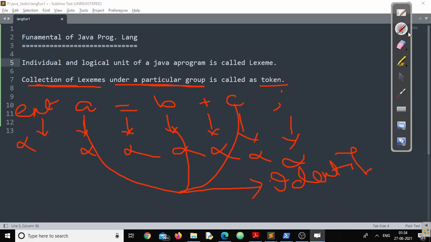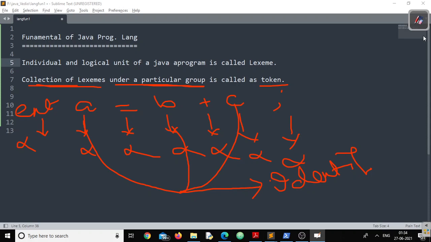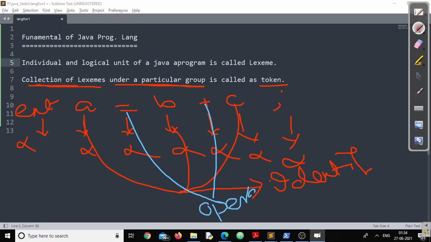The next one, equals and plus, can be grouped together under a group called operator. Int itself belongs to a group called data type. Similarly, the semicolon belongs to a group called special characters.